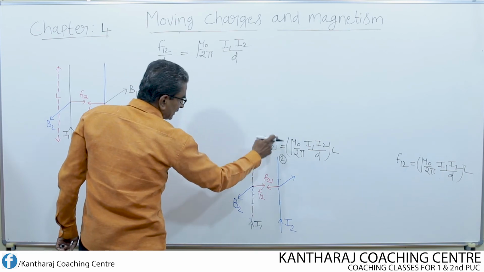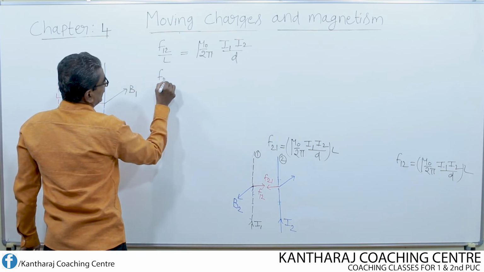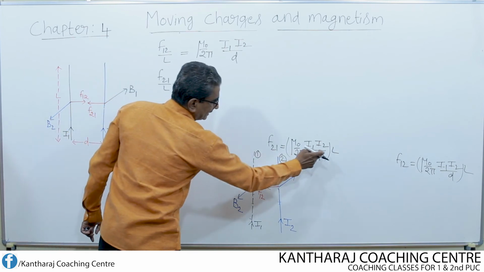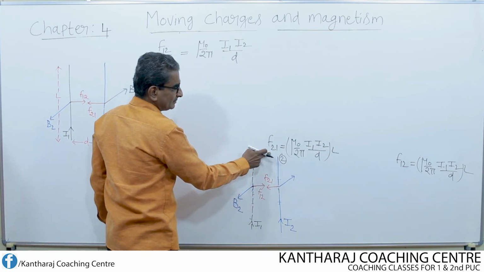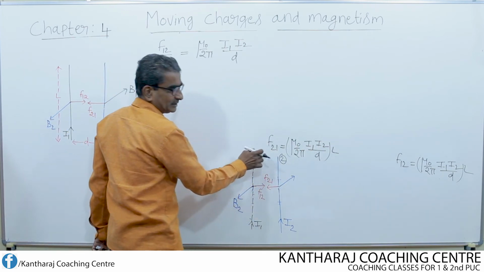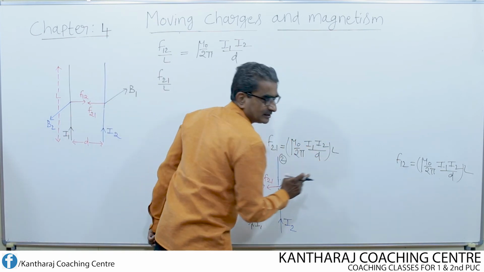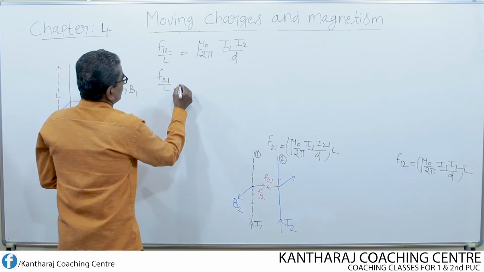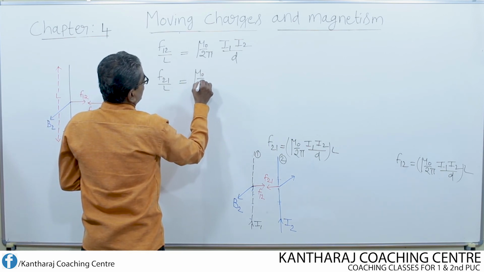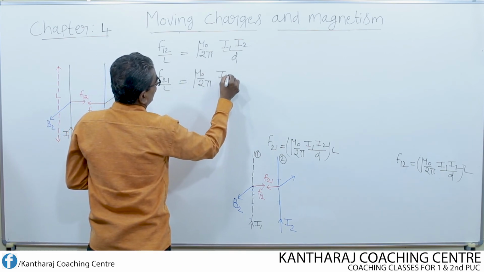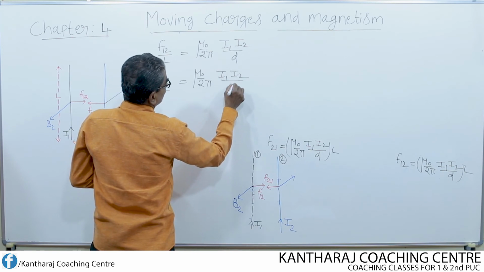Similarly, this equation can also be rewritten as F21 by L. All that I have done is cross multiply L. I brought L from the right hand side to the denominator of the left hand side. The same thing I have done for this equation also. This is equal to mu naught over 2 pi I1 I2 by d.